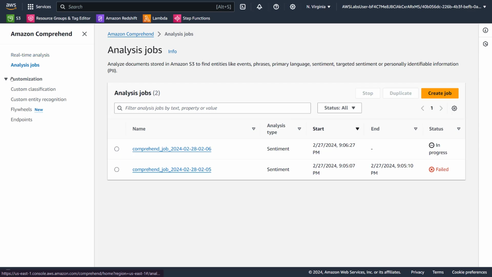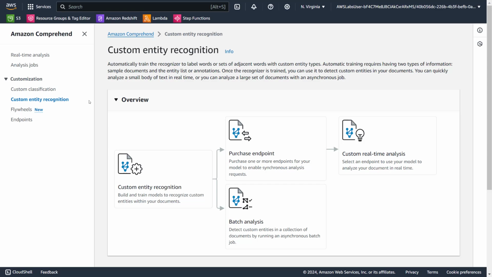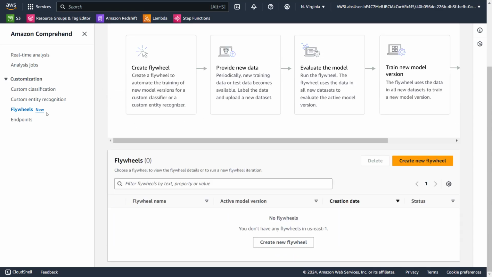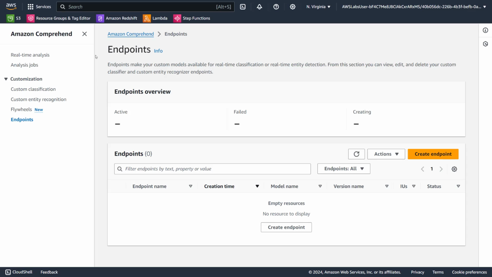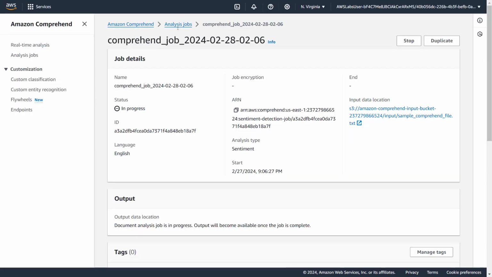Most of this has real-time analysis, custom classification, custom entity recognition, flywheels. What is this? Automates the training of model versions for custom models. Oh, okay. Endpoints. Endpoints make your custom models available for real time. Okay, that's interesting. Okay, this is still running.